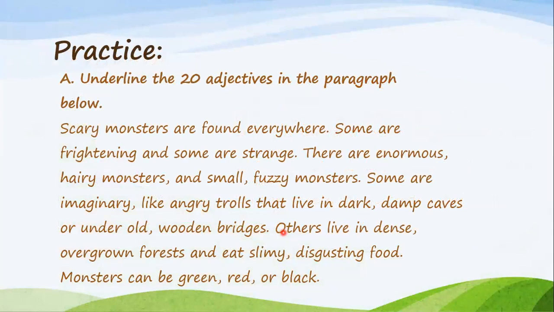Now let's practice. You're going to read this paragraph and underline the 20 adjectives in it. So I'm telling you already that there are 20 adjectives and you need to underline them. Let's read it together. Scary monsters are found everywhere. Some are frightening and some are strange. There are enormous hairy monsters and small fuzzy monsters. Some are imaginary,